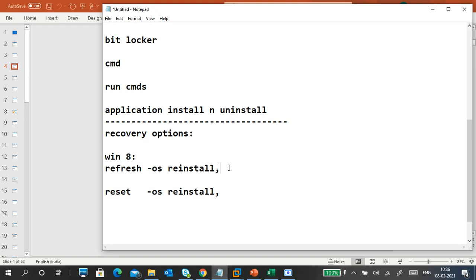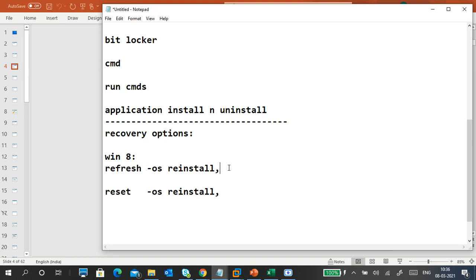So the OS is going to be reinstalled. If in case the system's file system is completely corrupted, applications not working, nothing is working, we can automatically reinstall the operating system. But if you choose refresh, what will happen? The OS is going to be reinstalled, and it will reset all the settings to the previous state.